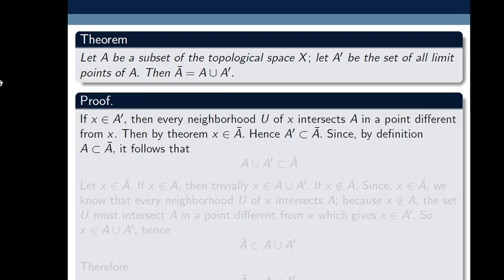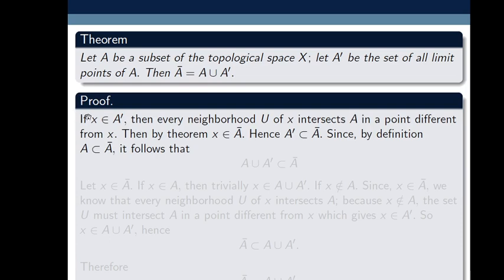Let's have the proof. Before proving this, we have discussed in an earlier lecture: if A is a subset of topological space X, then x belongs to closure of A if and only if every neighborhood of x intersects A. So whenever every neighborhood U of x intersects A, then x must belong to closure of A and vice versa.